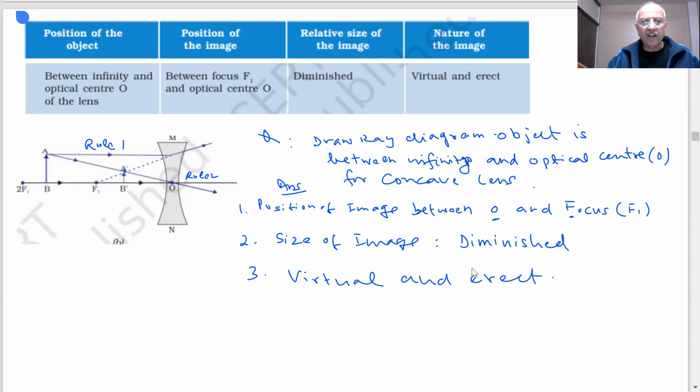All right, this ends the important chapter where we have shown you how to draw the ray diagrams for lenses, convex and concave. Then we will continue more in the next class. Bye bye. I will see you in the next class.